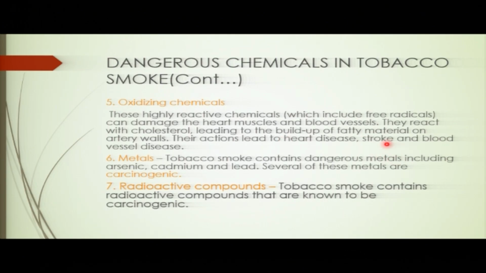You see? Other chemicals are metals. We do have also metals in the smoke. Tobacco smoke contains dangerous metals, including arsenic, cadmium, and lead. Those are metals that can be found in the what? In the tobacco smoke. So they do contain this toxin called carcinogens, which also can cause danger to our body. Others are radioactive compounds. They are known to be carcinogenic.